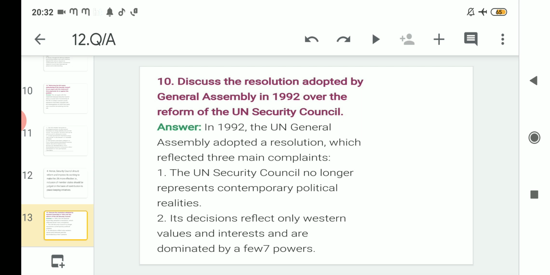The second last question was related to the resolution. What was the resolution actually adopted by the General Assembly in 1992? There were 3 points, and we discussed it in the previous topic also: that the UN Security Council only represents some political realities, not the whole. Secondly, it only reflects Western values and interests dominated by the permanent members of the Security Council.